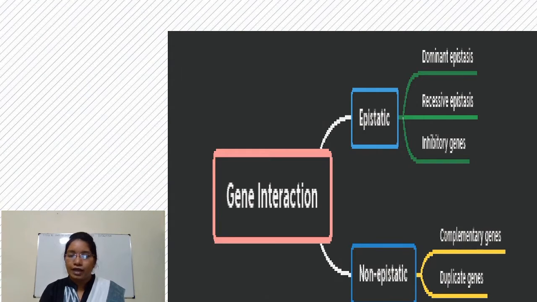Non-epistatic examples are complementary genes and duplicate genes. In that, complementary genes we have discussed in previous session and duplicate genes we are going to discuss further. So today we are going to elaborate epistatic gene interaction.